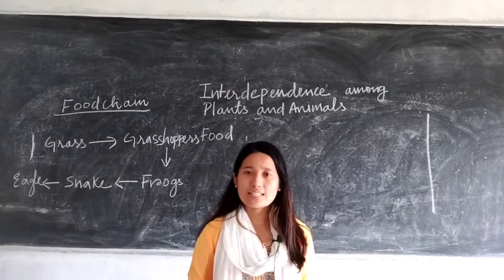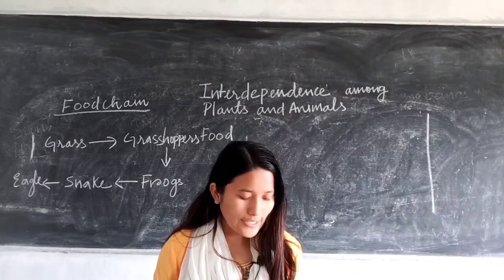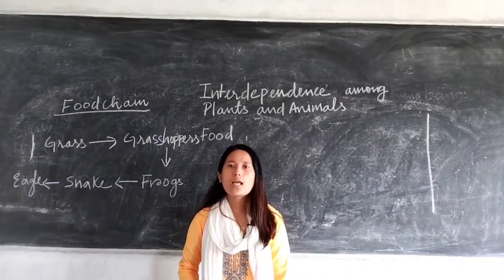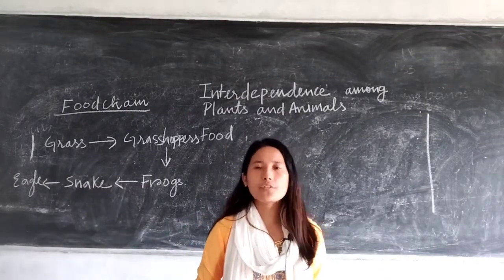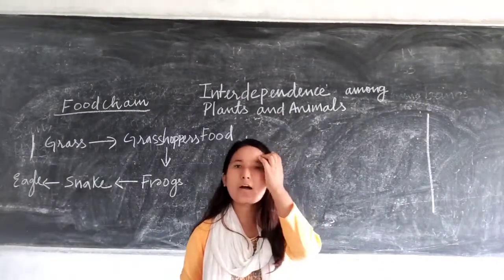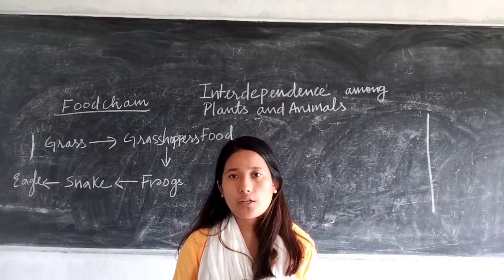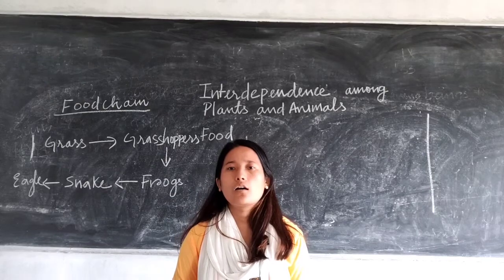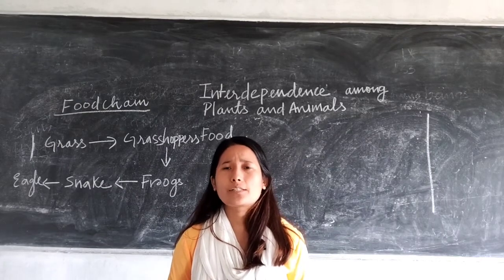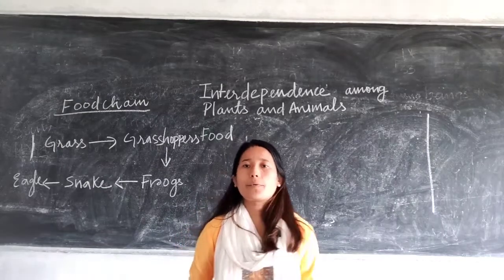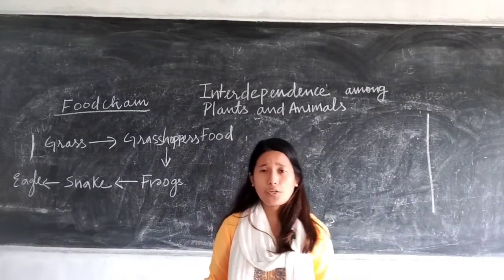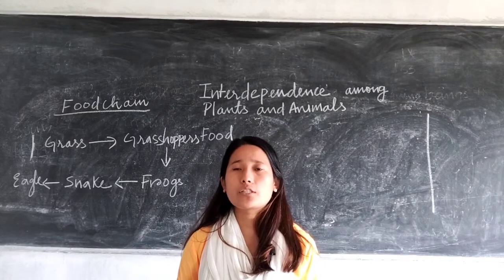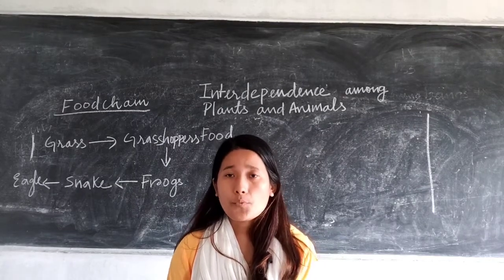So in our last class we were discussing chapter 7, that is interdependence of living beings, plants and animals. In our previous chapter we have discussed the living components of the environment like plants, animals, microorganisms, on the basis of production of food, like producer, consumer, right? We have discussed all those in our previous class.